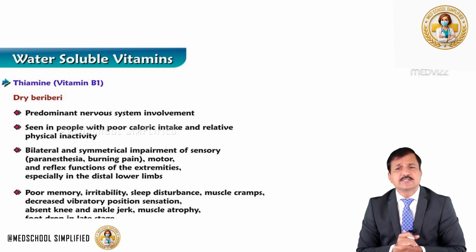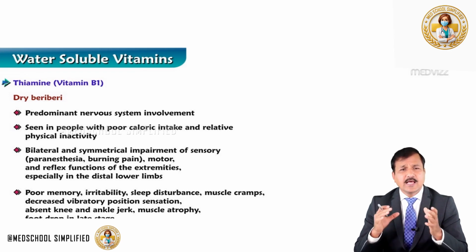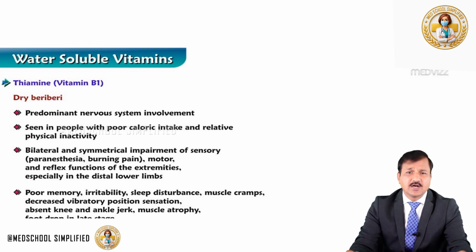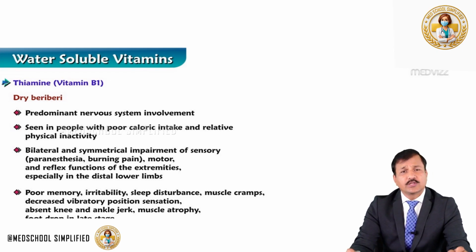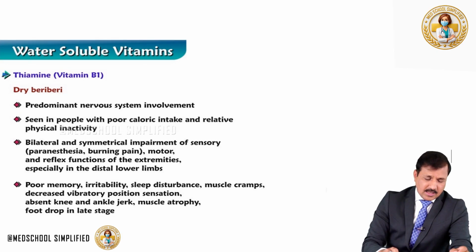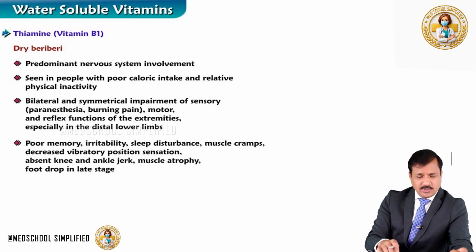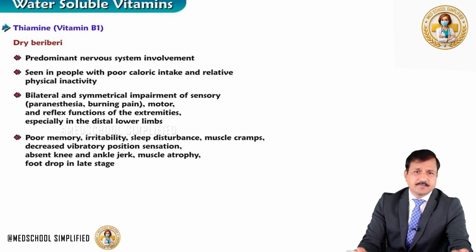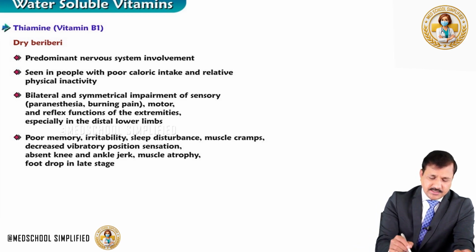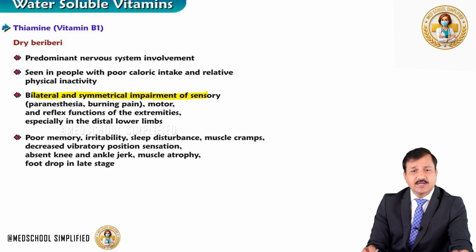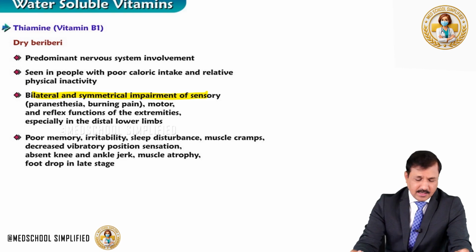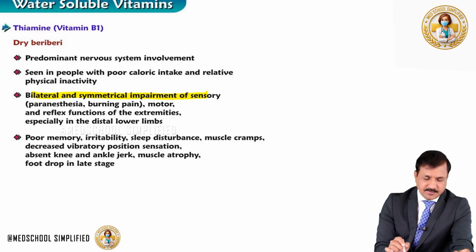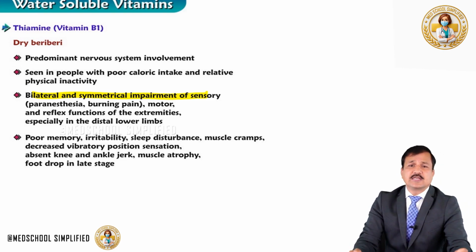Especially this is seen in the distal lower limbs, and that happens because of degeneration of myelin in the nerve sheath, and that too without inflammation. So what are the neurological issues that we see here? Patients generally show bilateral and symmetrical impairment of the sensory system, usually paresthesia, burning pain, and motor and reflex functions of the extremities.